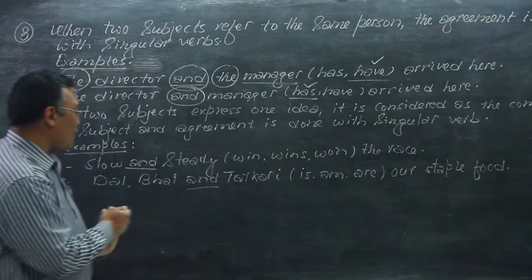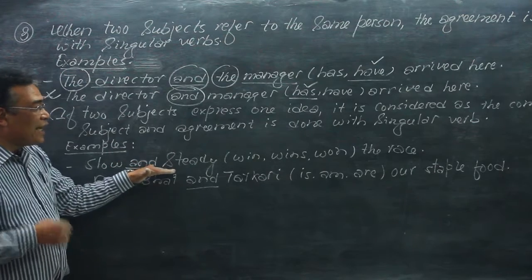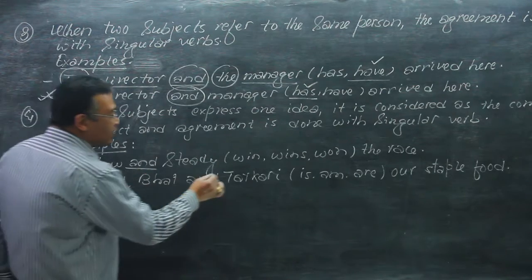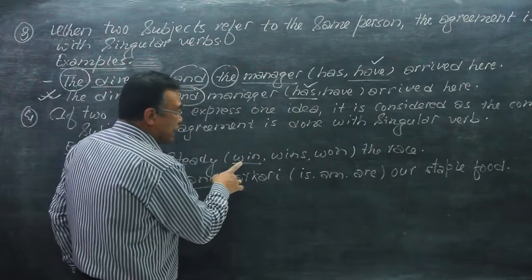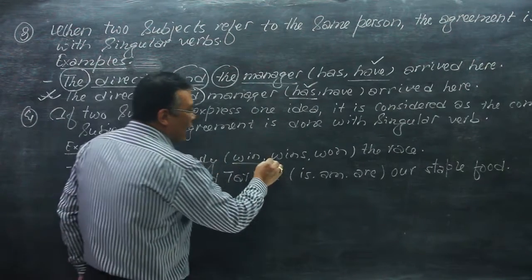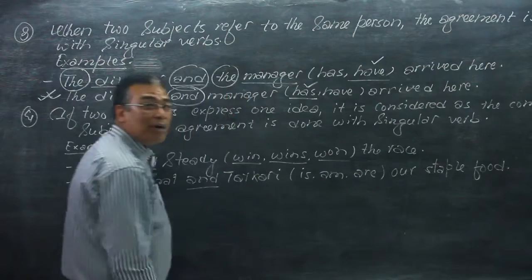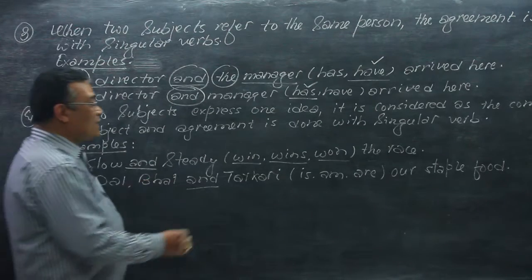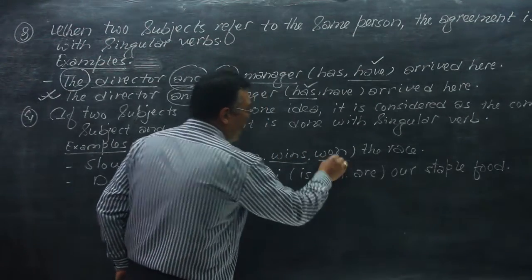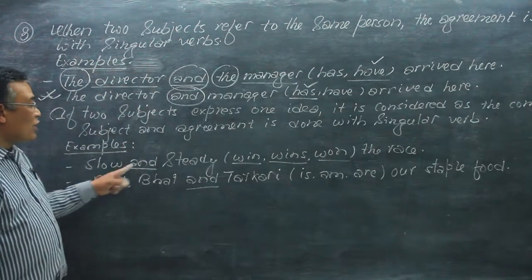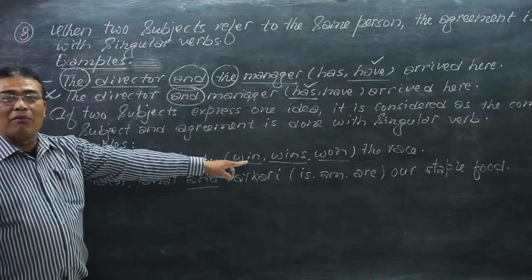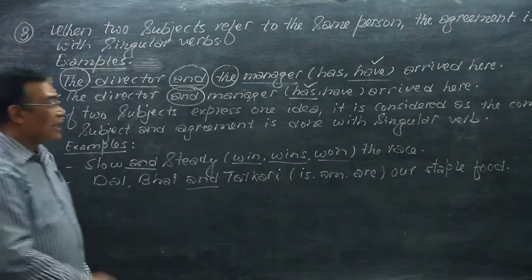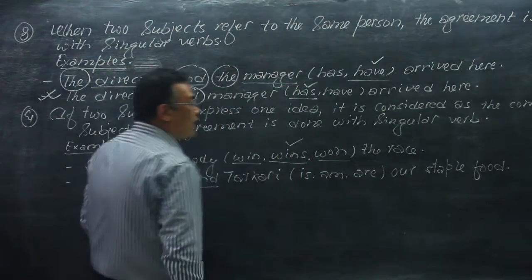Now which is correct here? Slow and steady expresses one idea, and so this is singular. Which is the singular verb? Win is V1, and is it singular? No, it is plural. Wins is singular, and won is the past form, which can be used for both singular and plural. But which is correct here, win or won? Slow and steady wins the race is a proverb, and in a proverb simple present tense is used. That's why wins is correct here, not won.